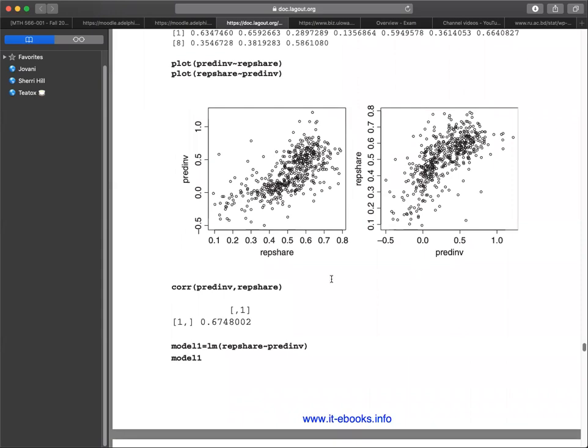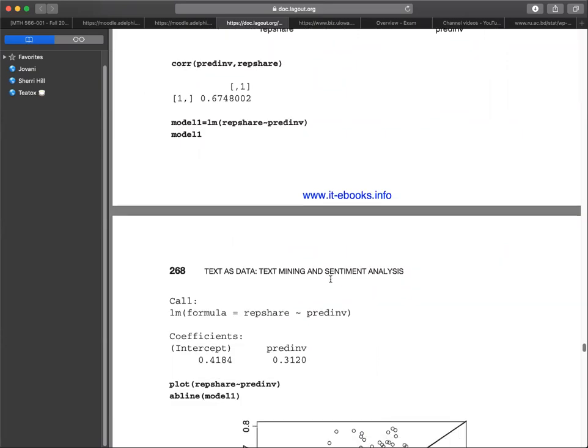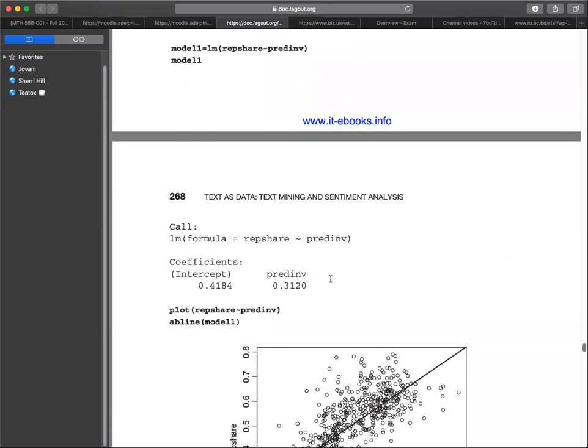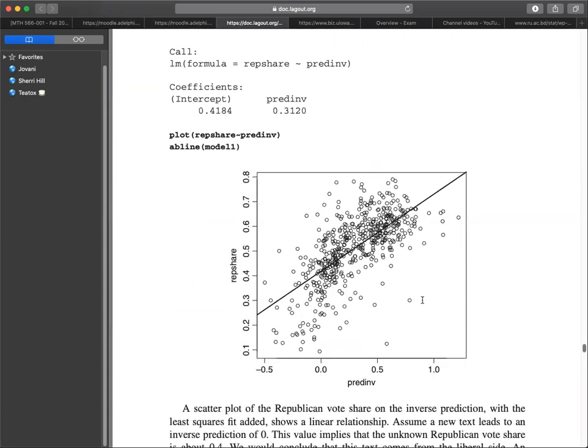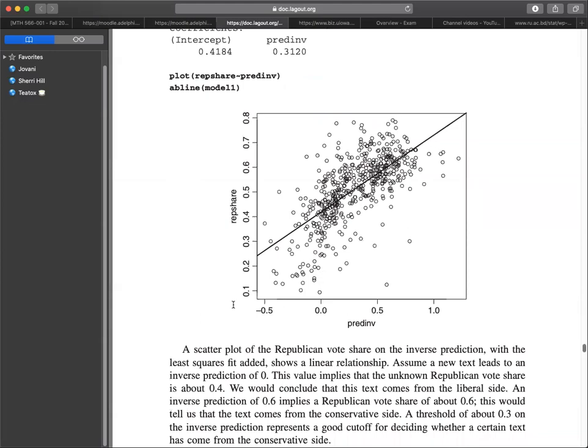The correlation between the predinv and the representative share is 0.6748. And the linear model has the coefficients of 0.4 and the predinv is 0.3. We can plot that and create a line.